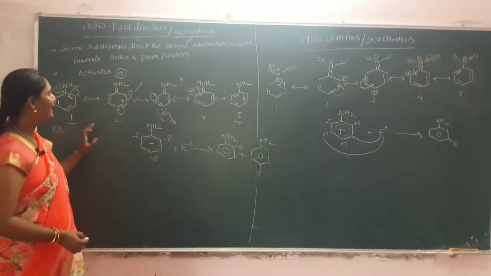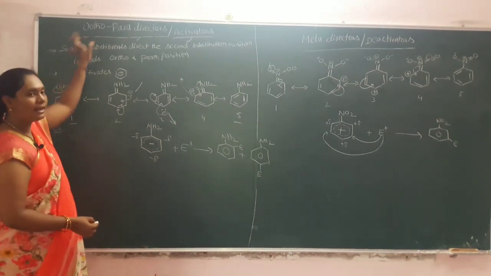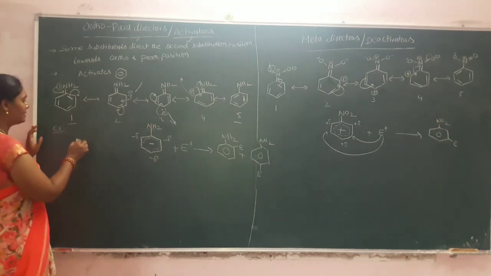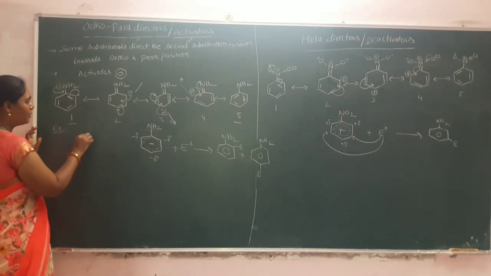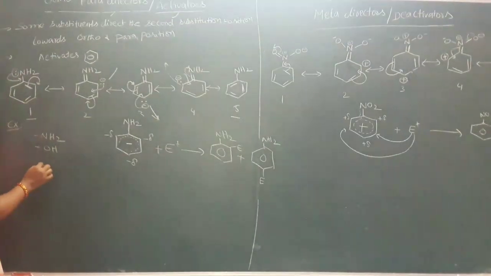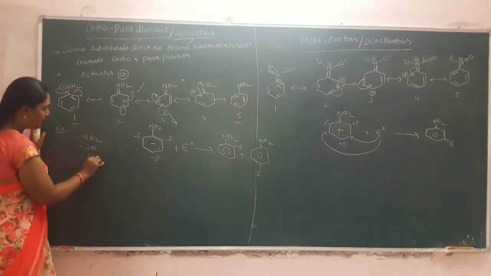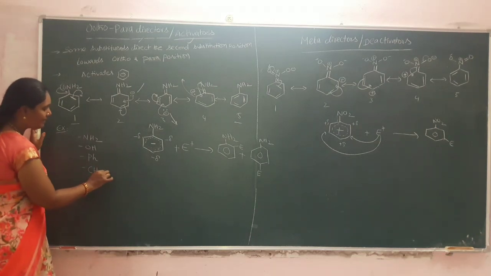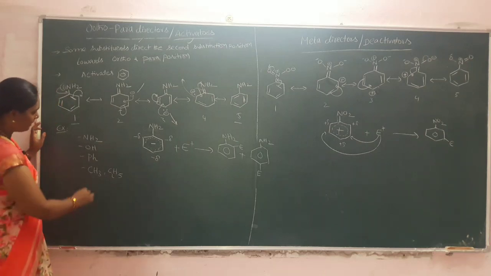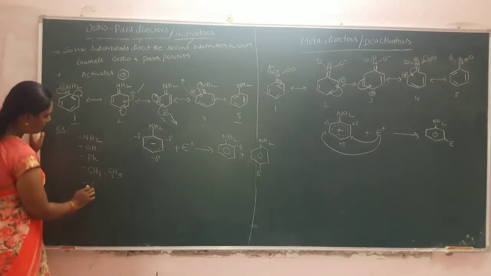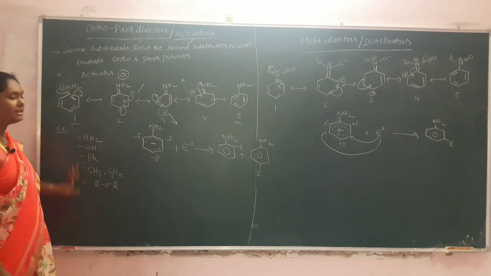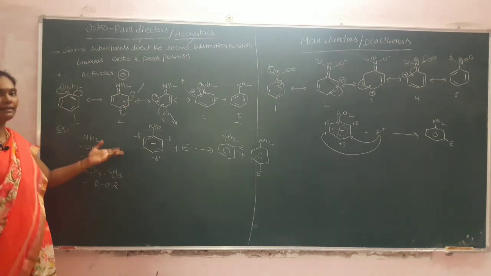And next, coming to the examples for ortho para directors, that means the groups which can donate the electrons. Examples like the amino group NH2, hydroxyl group OH, phenyl group, alkyl groups like methyl, ethyl C2H5, then ethers ROR. These are the examples of the groups which can donate the electrons.